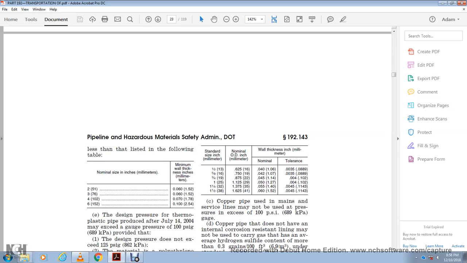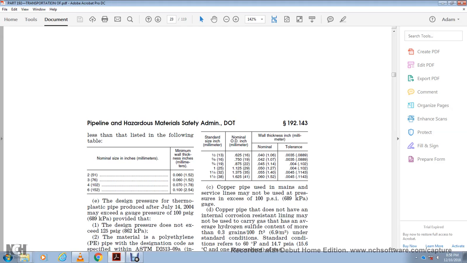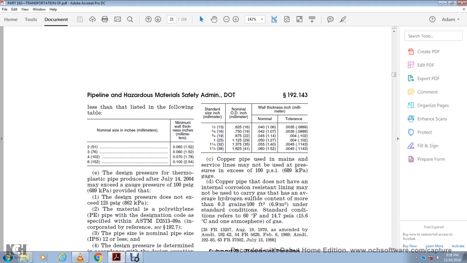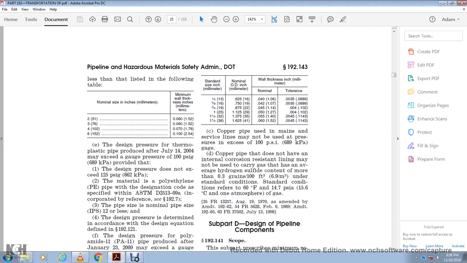The design pressure for thermoplastic pipe produced after July 14th, 2004 may exceed a gauge pressure of 100 psi, provided the design pressure does not exceed 125 psi gauge, the material is polyethylene pipe with the designation code specified in ASTM D2513-09a, and the pipe size is a nominal pipe size of 12 or less. The design pressure is determined in accordance with the design equation of 192.121.